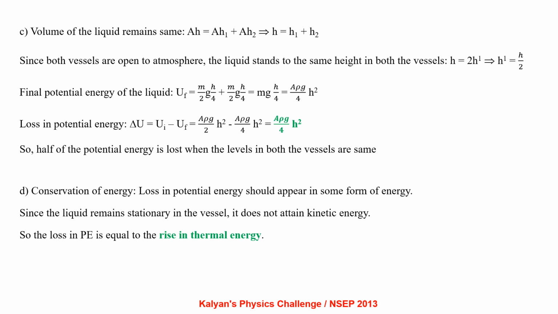Final potential energy of the liquid U final equal to m by 2 into g H by 4 plus m by 2 into g H by 4, that is mgH by 4, A rho g by 4 H square. Loss in potential energy delta U equal to U initial minus U final, which comes out to be A rho g by 4 H square. So half of potential energy is lost when the levels in both the vessels are same.